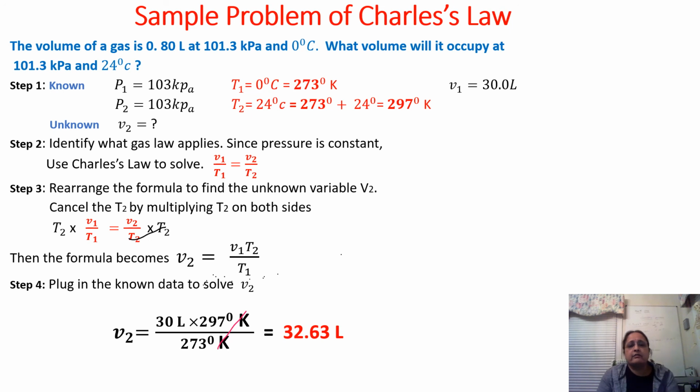To cross-check your answer, the temperature has increased from 273 K to 297 K. That means the temperature has increased, so according to Charles' law, the volume is also supposed to increase. V1 is 30 and V2 is 32. So that indicates that our analysis for solving the problem is correct.